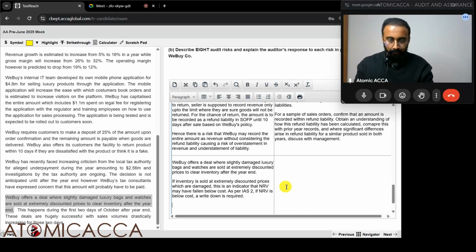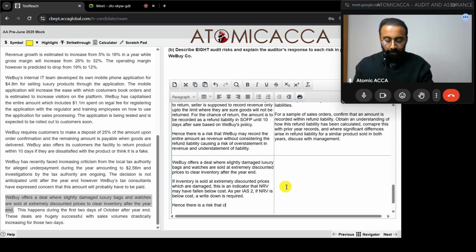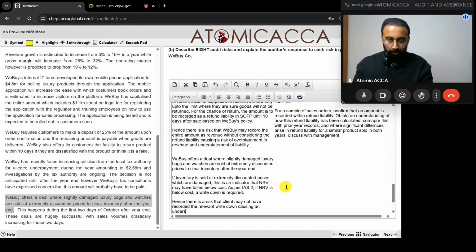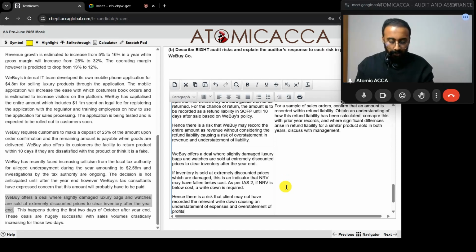Hence, there is a risk that the client may not have recorded the relevant write down, causing an understatement of expenses and overstatement of profits. The overstatement of profit is not necessary to write over there. When you write understatement of expenses, it's already understood that profits will be overstated.